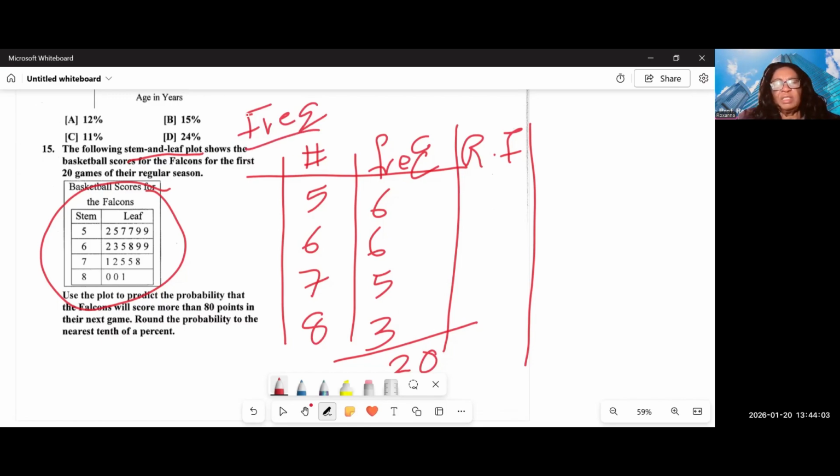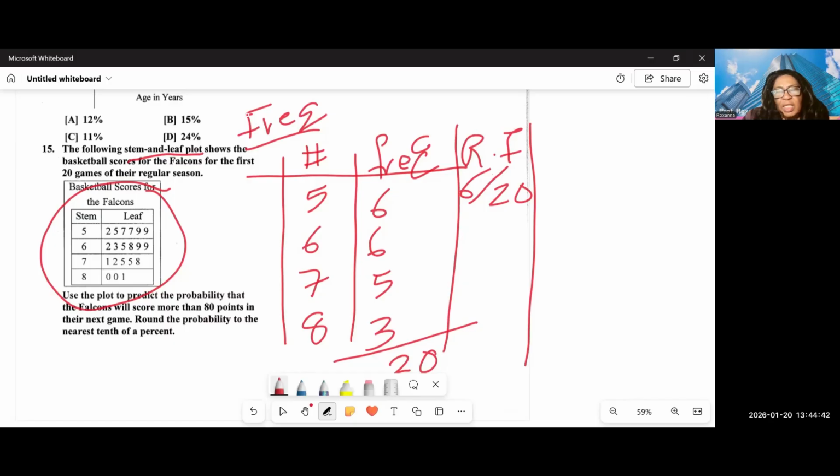So in stem five, there are six of them in the 50s, six of them in the 60s, five of them in the 70s, and three in the 80s. If I'm told to find relative frequency, what is the probability that they scored in the 50s? 6 out of 20. There are 20 games. Just know that relative frequency is the same as probability.